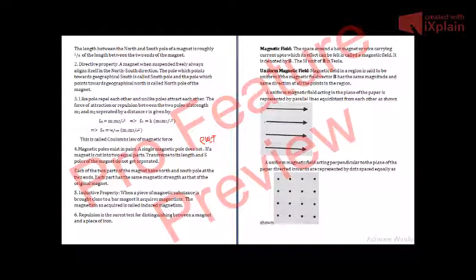Now there is the inductive property. When a piece of magnetic substance is brought close to a bar magnet, for example, when iron is brought close to a bar magnet, it acquires magnetism.